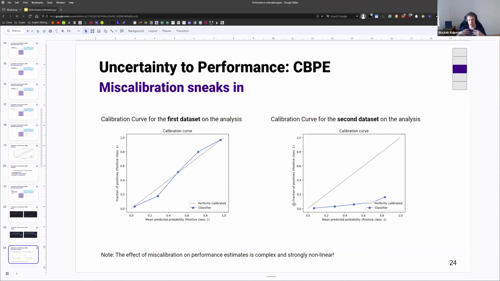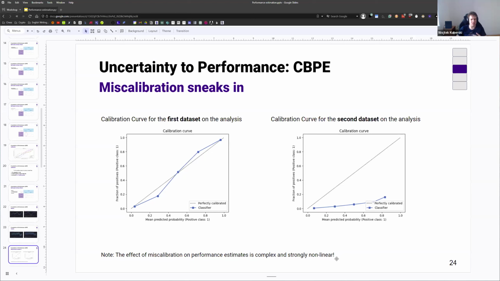But once it's been deployed, we've seen that the calibration is completely ruined, and we should not be using that to estimate performance. We did, and we still got some kind of information, so we see that CBP is in some ways a bit robust to covariate shift, but once covariate shift gets strong enough, it starts to be very inaccurate. And one note here is that the effect of this miscalibration on performance is complex, it's strongly nonlinear.